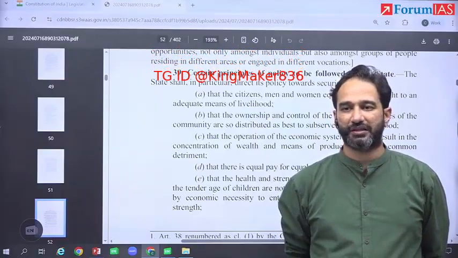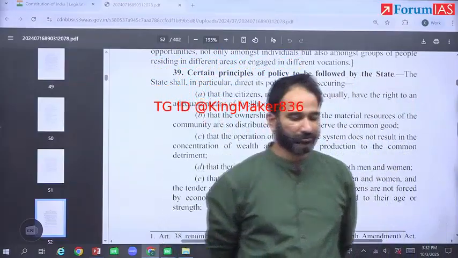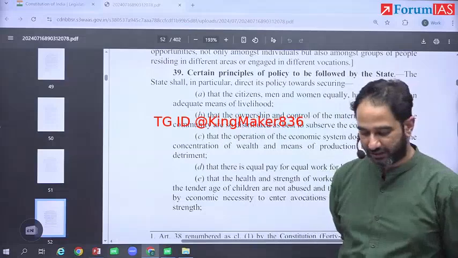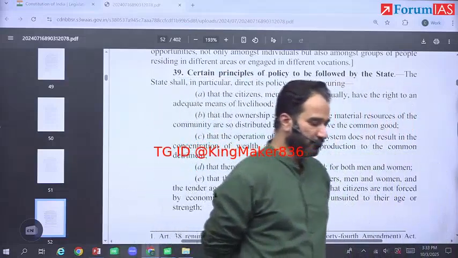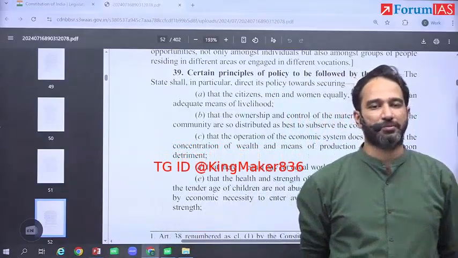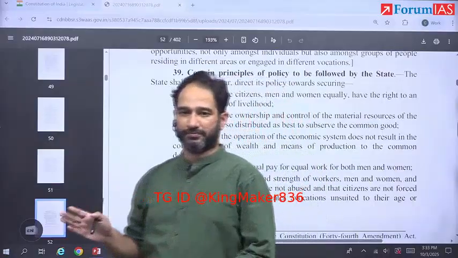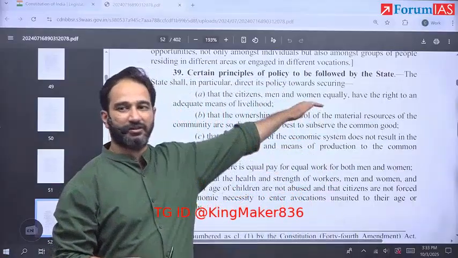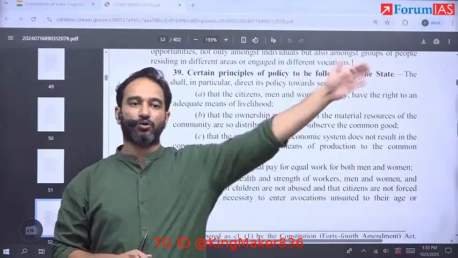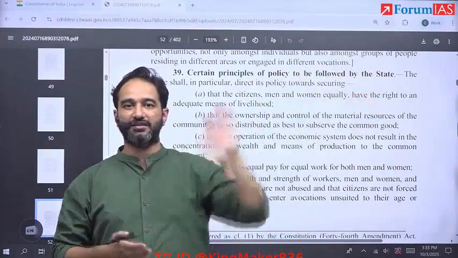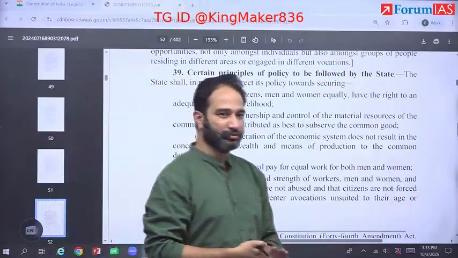What had happened during the 1970s is when we say material resources of the community, there was a particular famous case that ended up happening in India, which is known as the Ranganath Reddy case. There was a person in Karnataka who used to run private buses. And the Karnataka state government said, no, no, material resource of the community includes your property. I'm going to nationalize this. They took all the buses of that individual and nationalized it. Then it went to the Supreme Court.